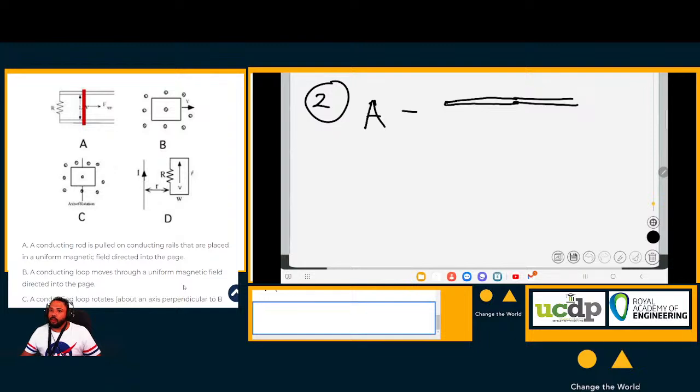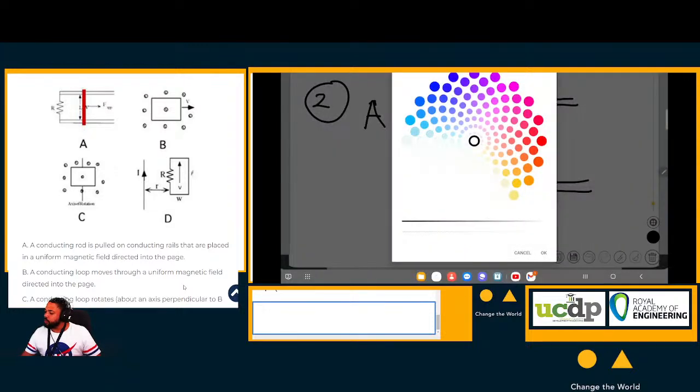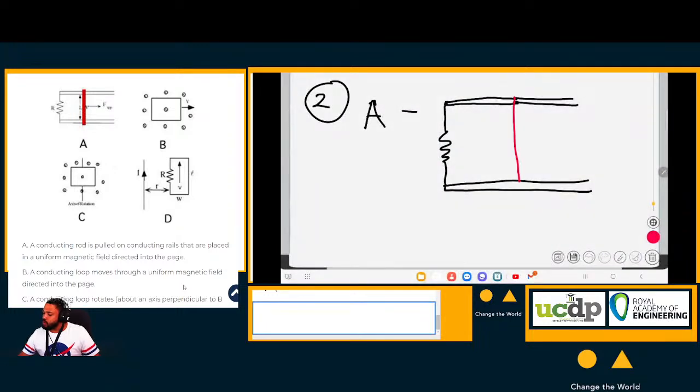We have a resistor here. We have the other set of conducting rails. And then, of course, we have a rod connecting these two or completing the circuit.